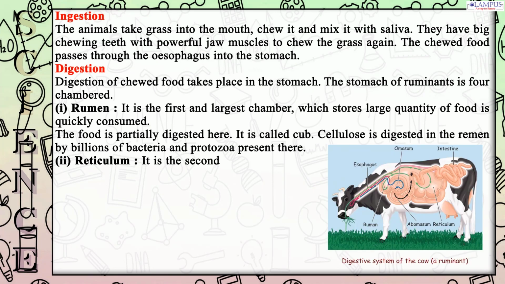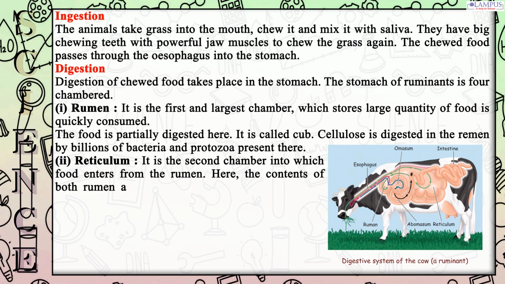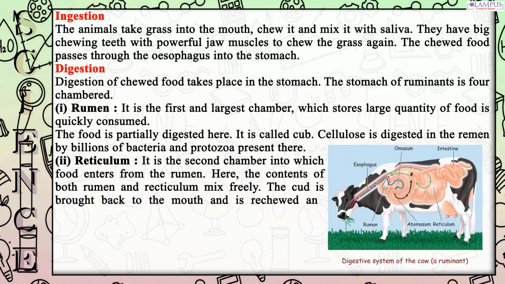2. Reticulum. It is the second chamber into which food enters from the rumen. Here, the contents of both rumen and reticulum mix freely. The cud is brought back to the mouth and is re-chewed and re-swallowed.